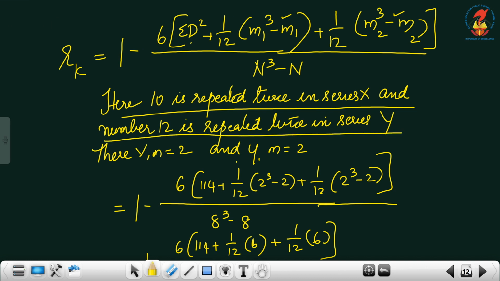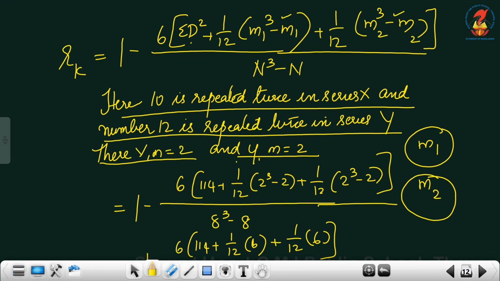Now here, be very careful. 10 is repeated twice in series X and 12 is repeated twice in series Y, isn't it? Therefore, for x, m is equal to 2, and for y, m is also equal to 2. That means here you can find m1 and m2 written. This represents series 1 and this represents series 2. In series 1, number 10 has repeated 2 times. In series 2, number 12 has repeated 2 times.